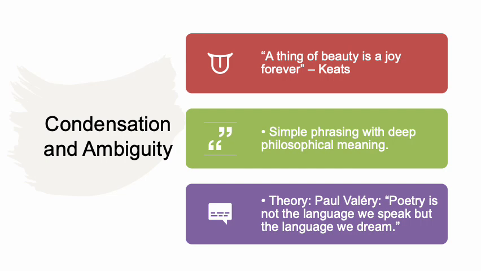Condensation and ambiguity also need to be understood. For example, look at this line by Keats: "A thing of beauty is a joy forever." This is a simple line, definitely, but it has a deep philosophical meaning. This is the way through which some kind of ambiguity can be created. For example, Paul Valéry has indicated that poetry is not the language we speak, but the language we dream of. So through the dreaming of language, condensation and ambiguity are created, and that carries a lot of philosophical and other meanings in a few packed words. That is also a characteristic of the language of poetry.